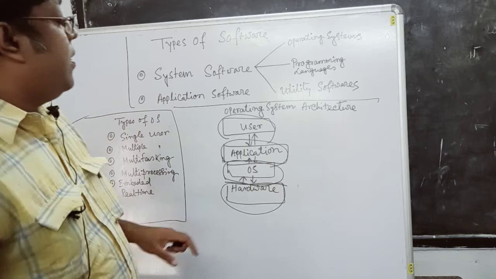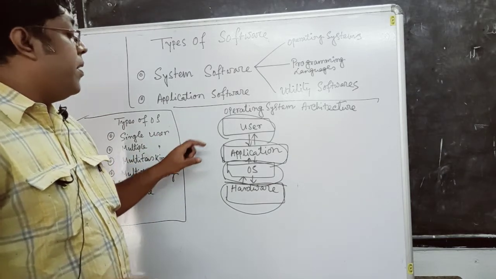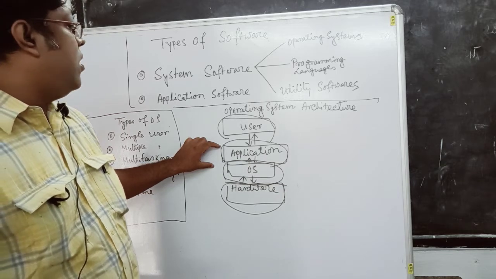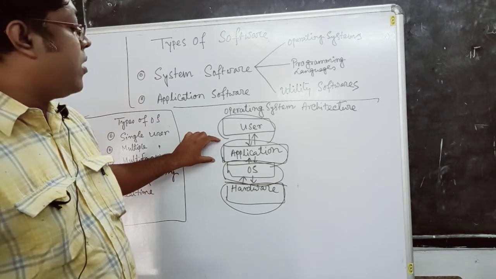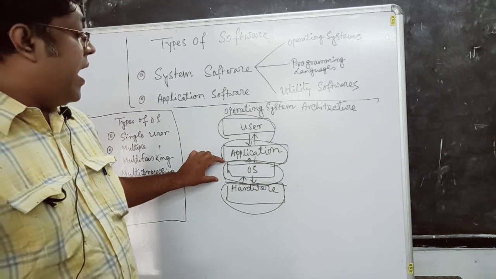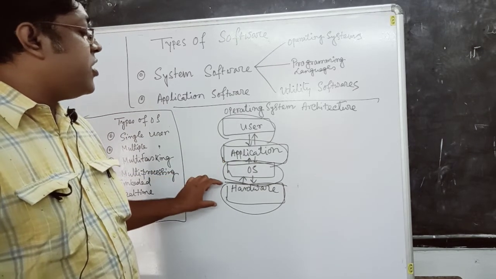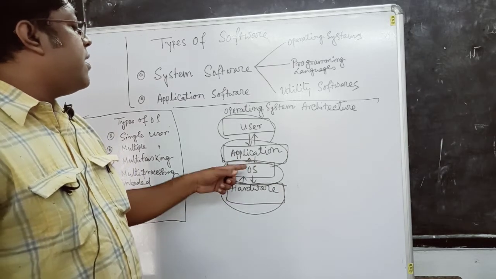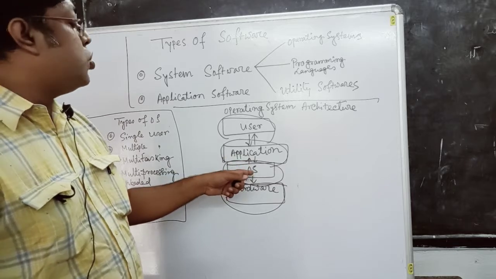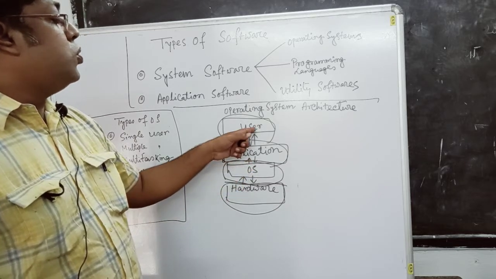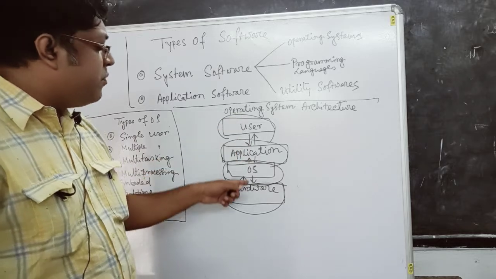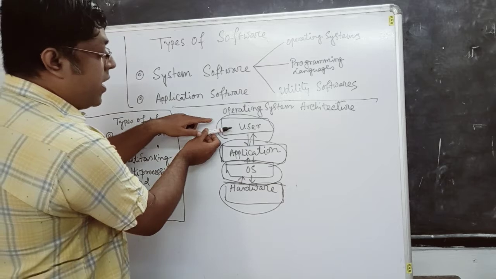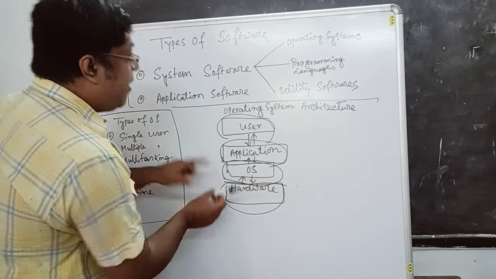The user gives some instruction to the computer through some applications, and the application software works on the operating system software, and the operating system software gives the instruction to the hardware, and the hardware processes the particular outputs. After processing, these outputs are shown through the application software to the user. So in this way, the total cycle is completed. The four different segments: user, application, operating system, and hardware.